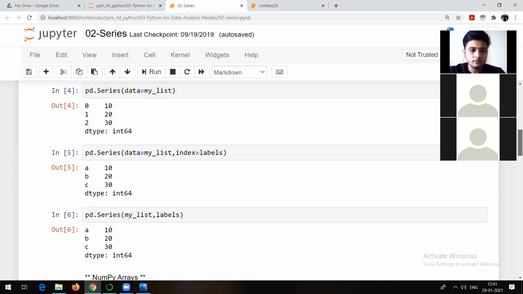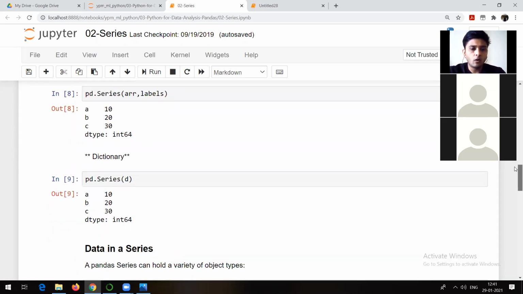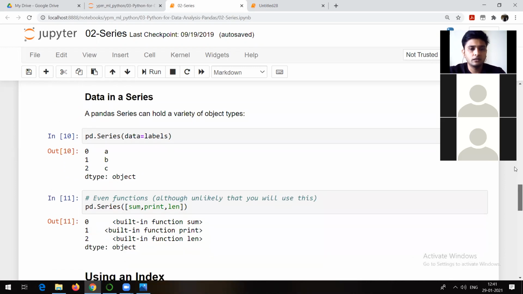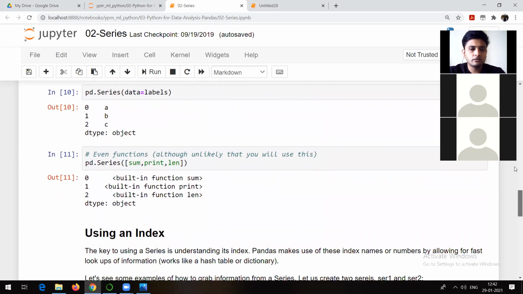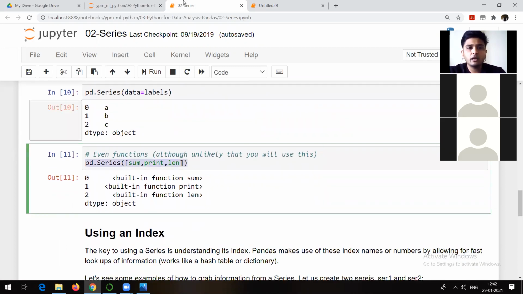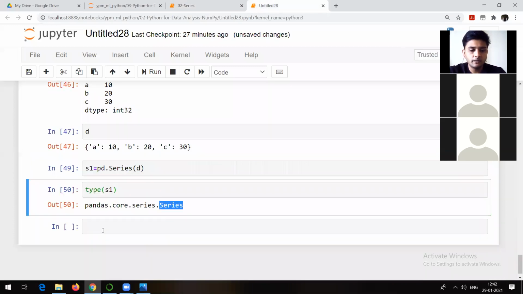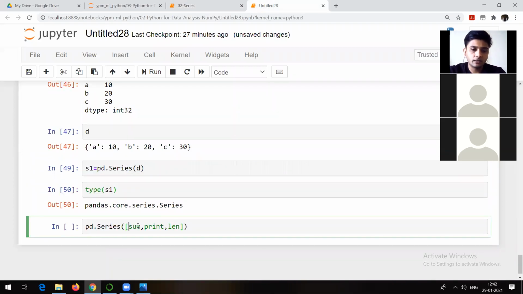That's it. So whatever I told you till now, all the things are mentioned in these groups, right? So data in series, this is what we have seen. One more important point about series is that series can identify the keywords. For example, there are these functions or methods: sum, print, and length. These are some of the functions or methods which are available in Python.